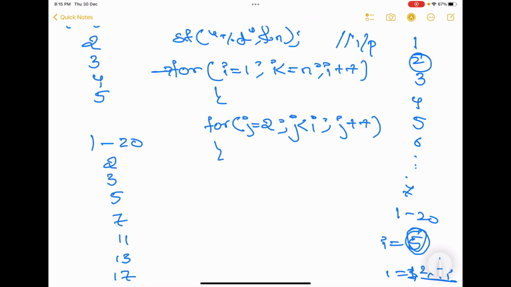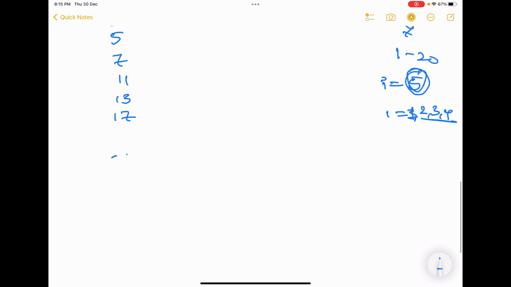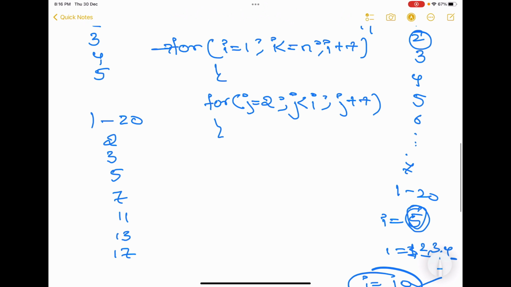The second loop will give, see, first understand, this is a very complicated problem. If i is giving me a number, say 10, j will help me to check if 1, 2, 3, 4 so on up to 9, any number will divide this i or not. If none of the numbers divide, we will take it as a prime number. Even if one number divides 10, we will take it as not a prime number. So now understand the concept.